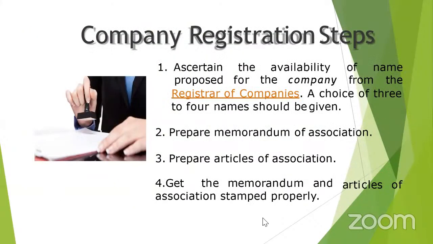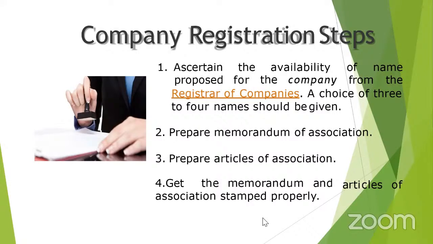That is the thing. After that, you need to make the arrangements for the preparation of the Articles of Association, where this document contains the rules and regulations relating to the internal management of the company. A public limited company may not file its own Articles of Association, but it may adopt the model clauses prescribed in the Table A schedule of the Act. A private limited company is also required to submit its articles duly signed by the signatories.